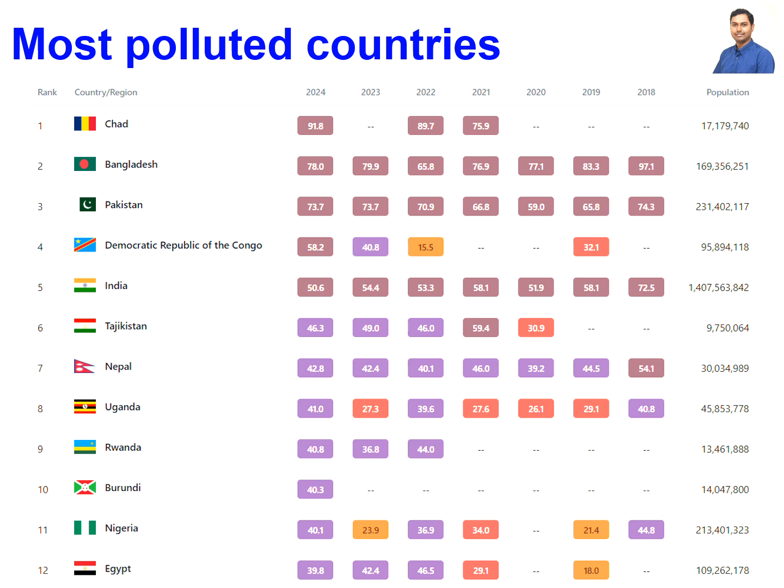So on, Tajikistan, Nepal, Uganda, Rwanda, Burundi, Nigeria, Egypt, Iraq, Iran, all these countries are in the top rank of polluted countries. So they all need to take care of their health, and they can only take care of their health if they can take care of their environment. So we need to study this environmental pollution so that we can have a better future.